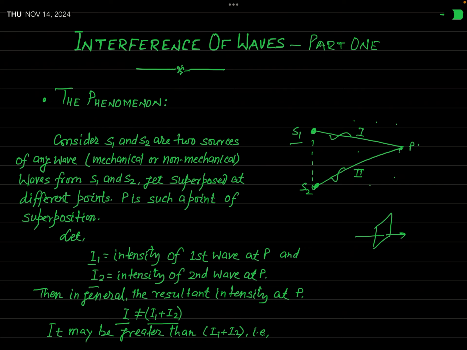That is, I should be equal to I1 plus I2. Common people think like that.